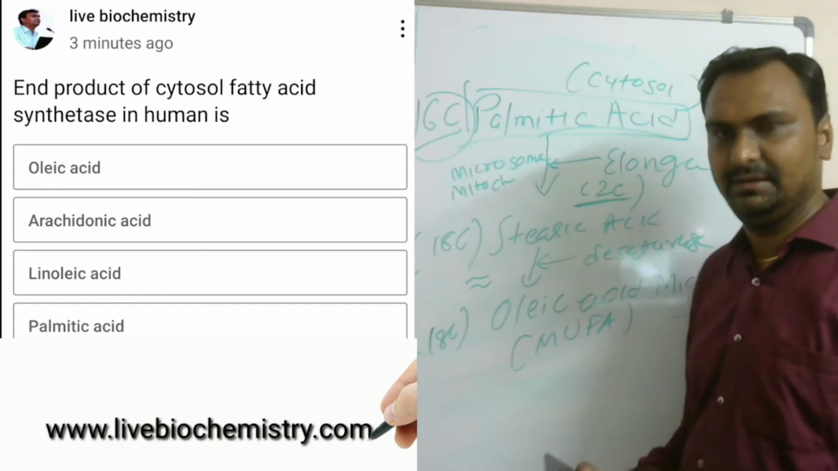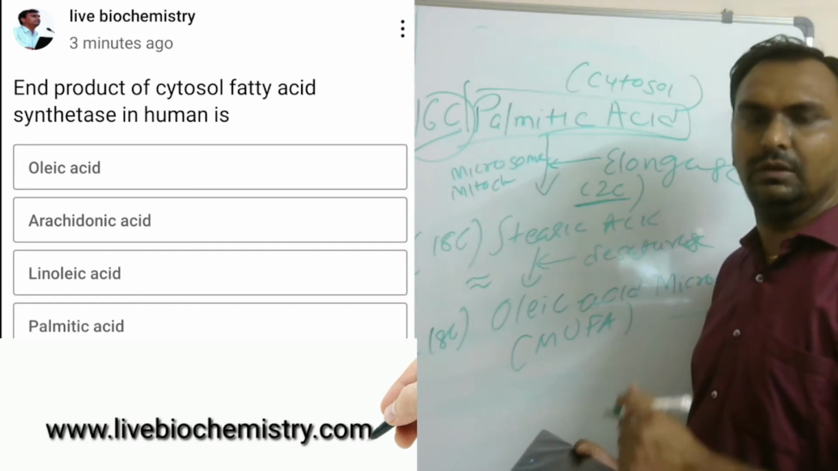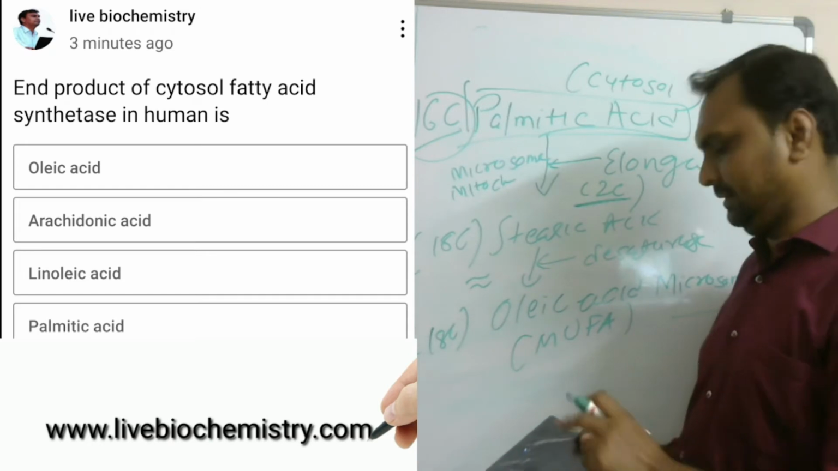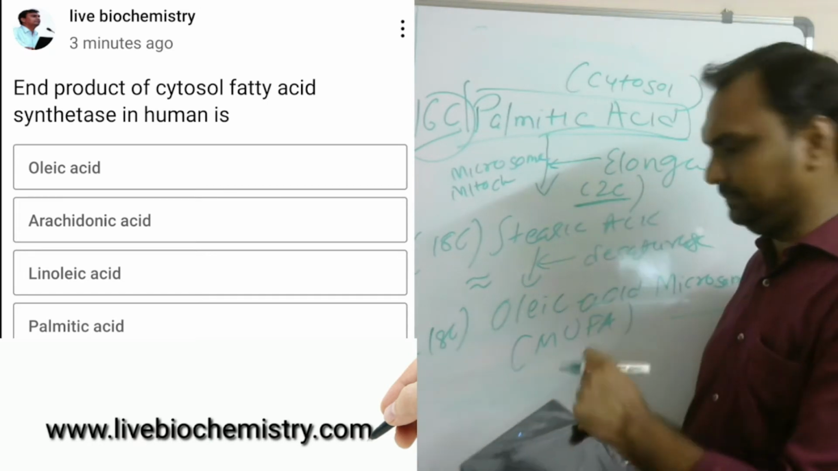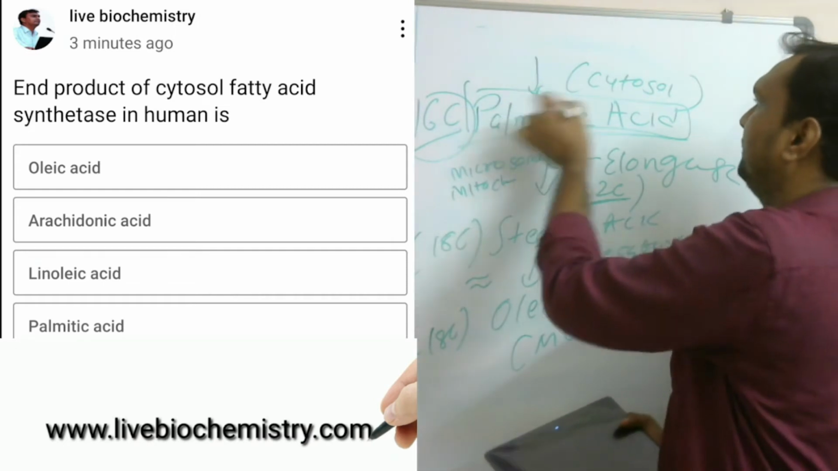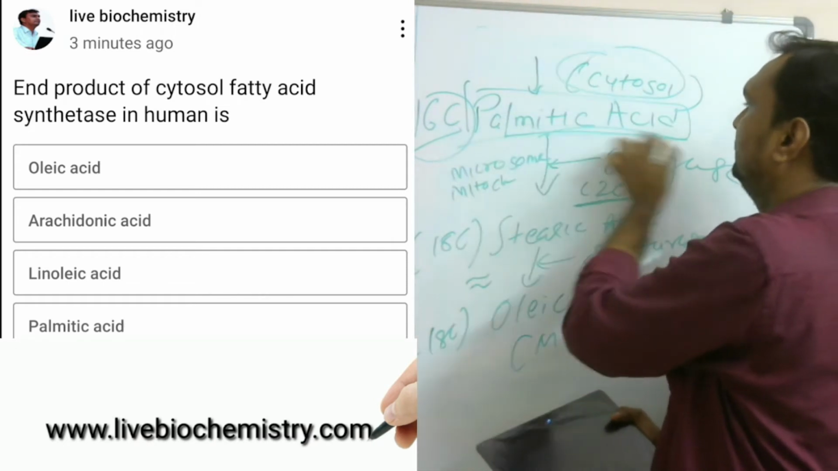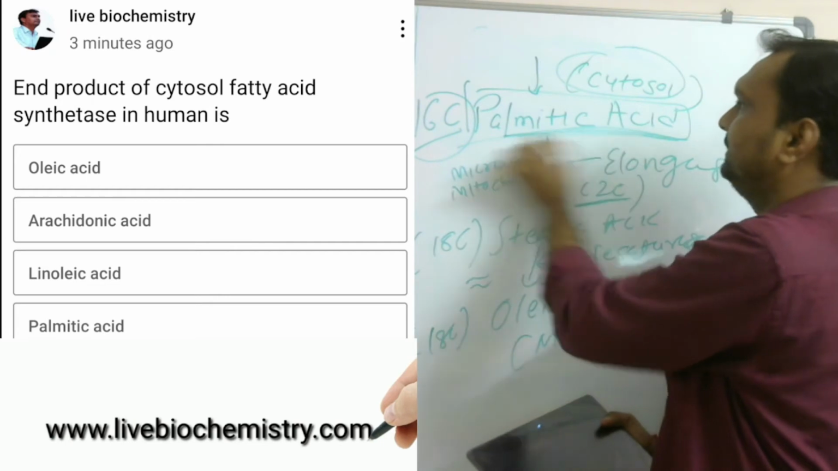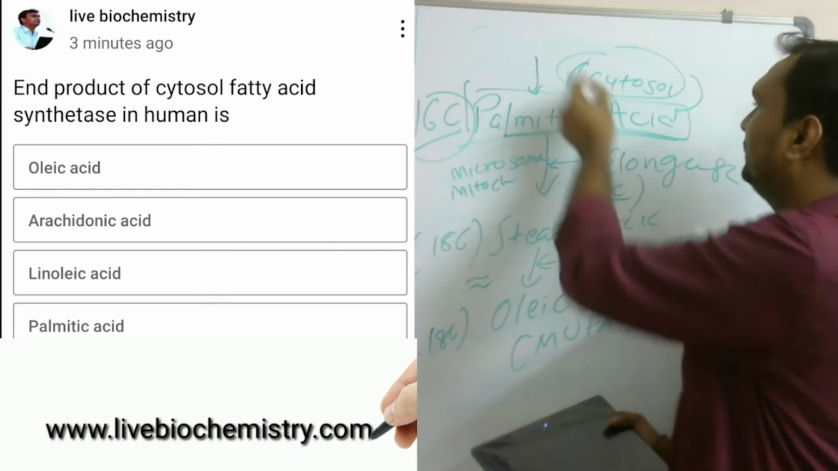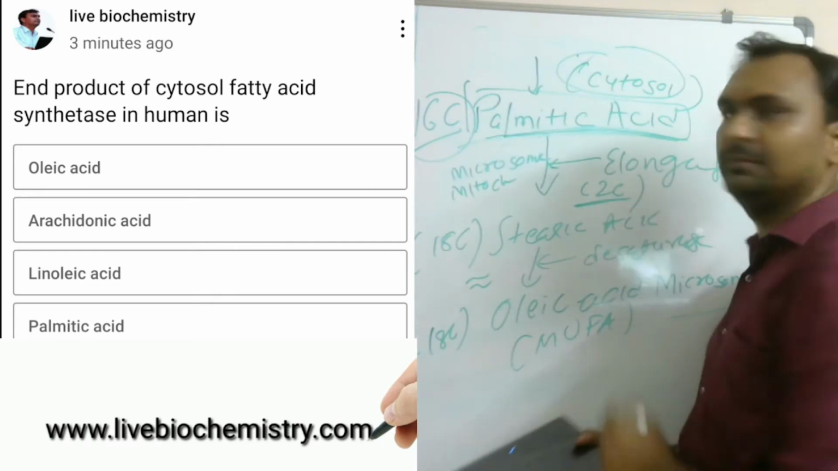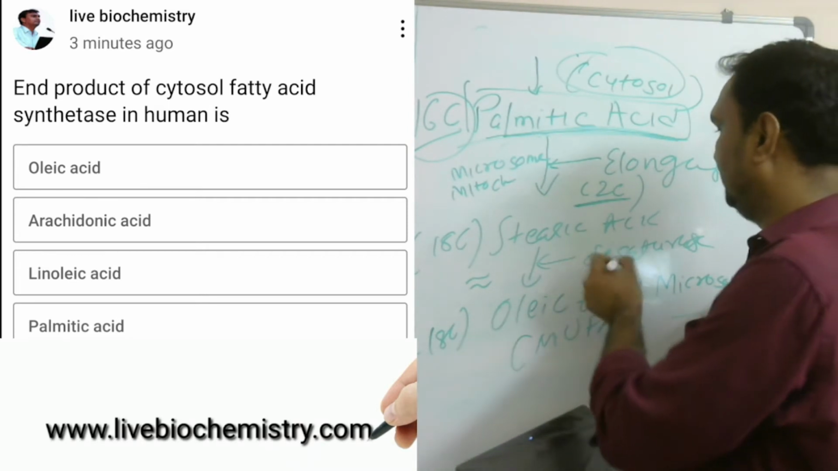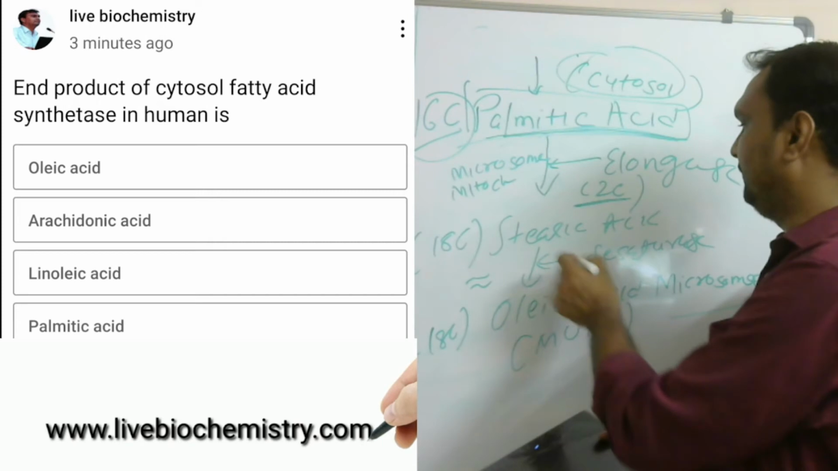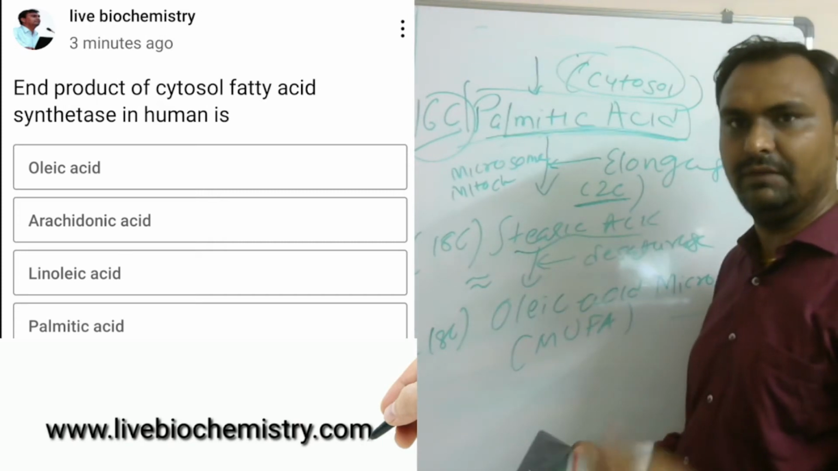palmitic acid. Here the word cytosol is very important, because fatty acid synthesis takes place in the cytoplasm, and the first product that is formed in the cytosol is palmitic acid. If it is asked about the product formed in the microsome or mitochondria, that will be stearic acid, via the elongase enzyme.